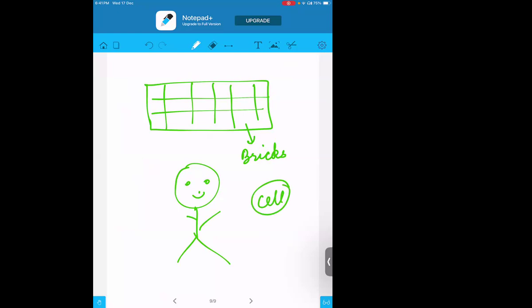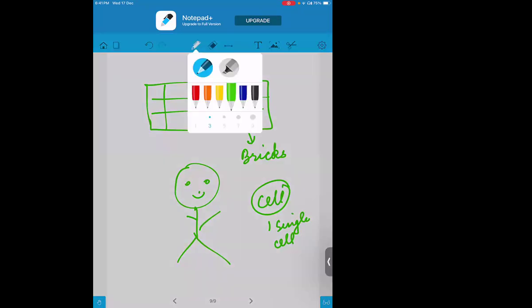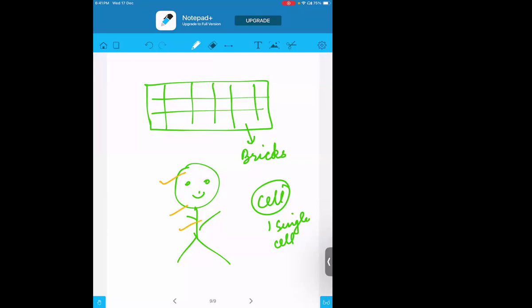We need the cell. If one single cell is there, through that single cell, slowly and gradually, what can happen? The whole body can be formed. The eyes, the nose, the ears, the legs can be formed. That is how we say the cell is the structural basic unit of life. Basic means it is very, very important. Through the cell only, the whole body can be formed. Then structural, because with the help of the cell only, we get the structure.